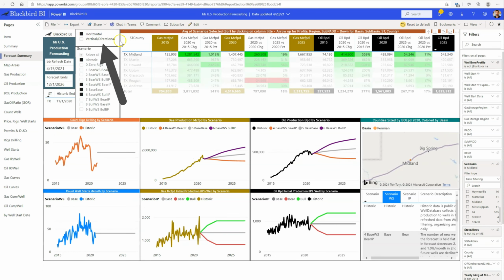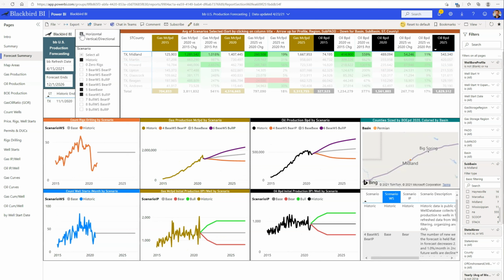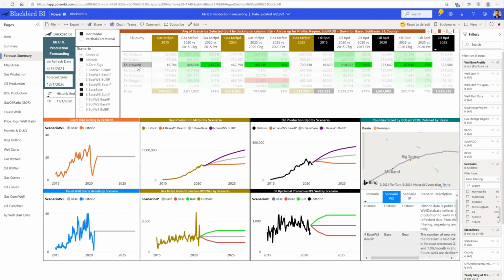Including conventional production from vertical wells is necessary many times, but it's only 13,000 barrels a day, so it's not important for Midland County. These forecasts are unconstrained what-if scenarios that assume sufficient well inventory and capacity to market for the next 5 years. Need to analyze counties individually? Click on each one in turn for fast answers.